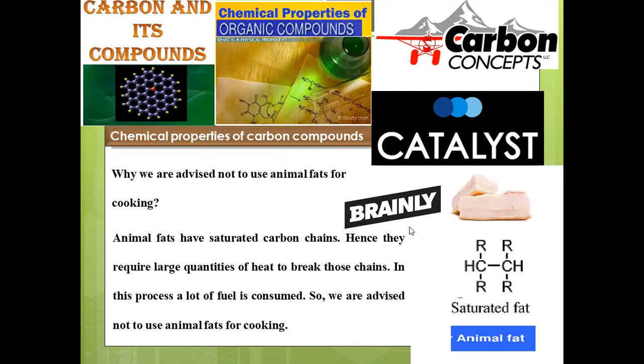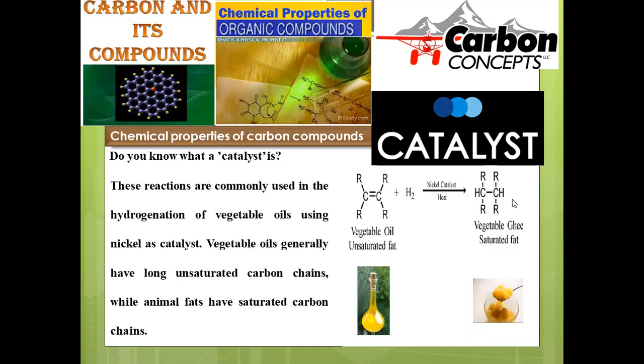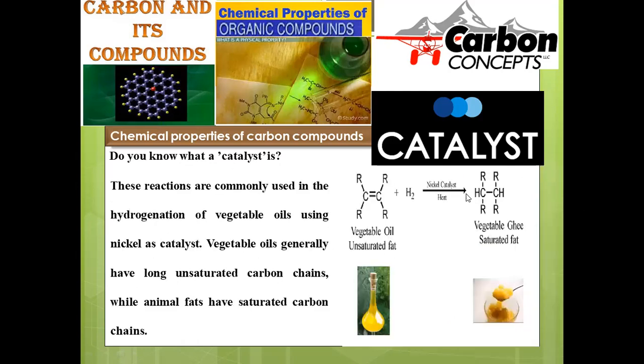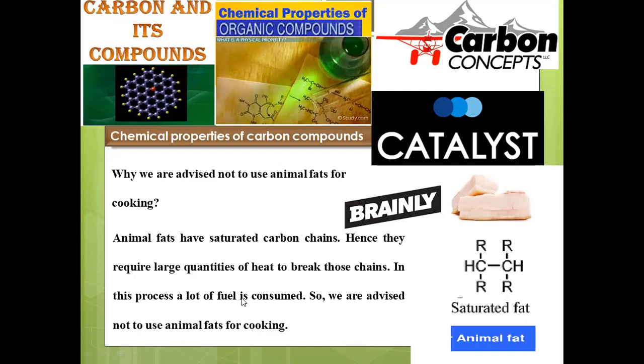I collected the answer from Brainly. Thank you very much for your valuable answer here. Animal fats are saturated. Just now we discussed that animal fats are made up of only single bonds, and these are called saturated carbon chains. Hence, they require a larger quantity of heat. Being completely single bonded, a large amount of heat is required for their complete combustion. If oxygen is not sufficiently available, it is not properly combusted.